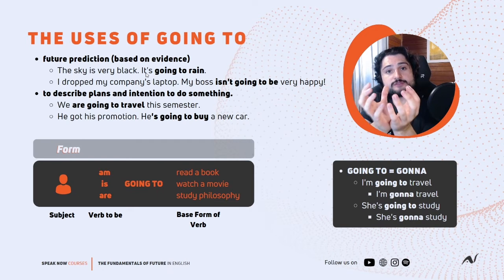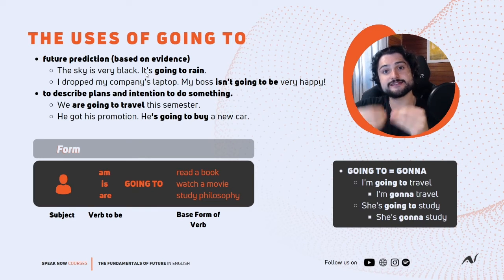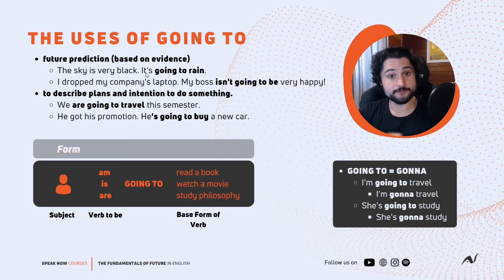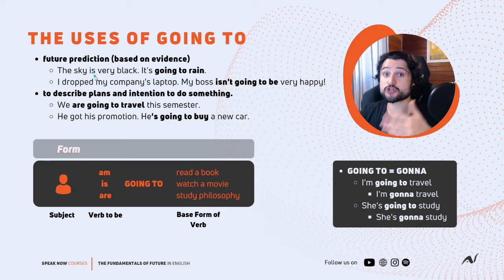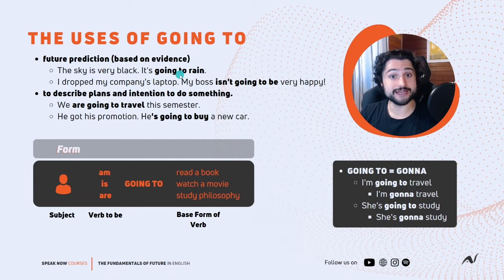So you have some specific information, some specific fact that you observed, and this is influencing your decision. For example, the sky is very black. It's going to rain. So I see that the sky is very black, it's very dark. So this is a very clear evidence that it's going to rain, and it's going to rain hard.